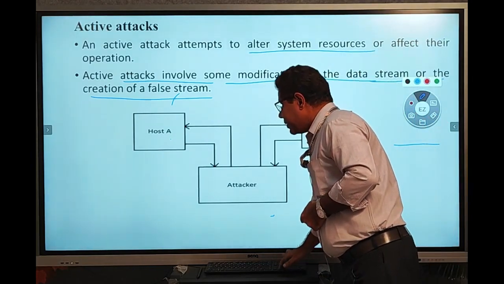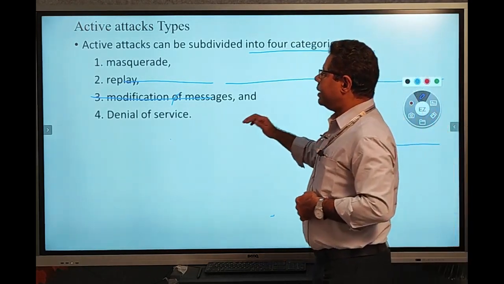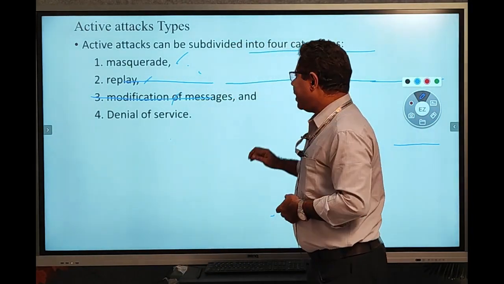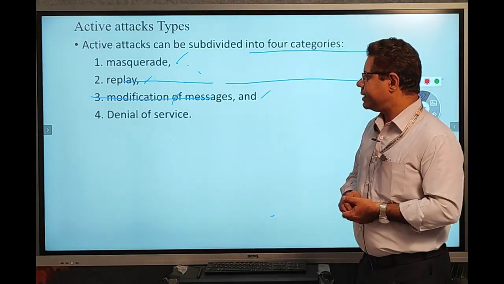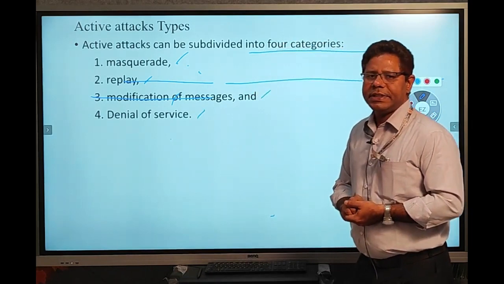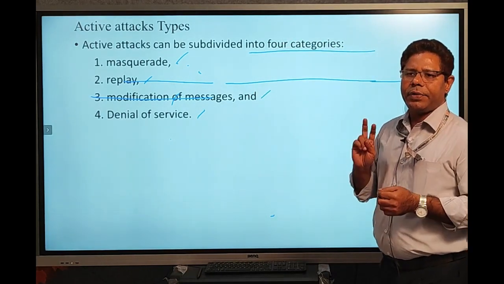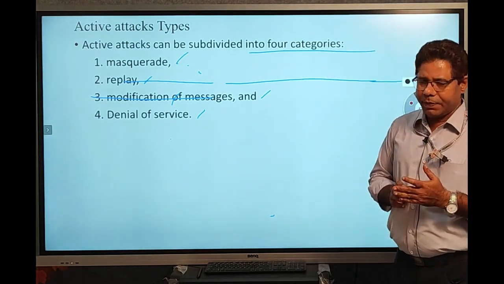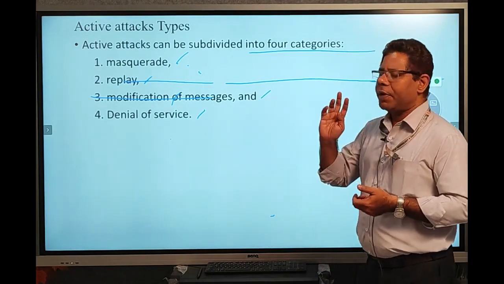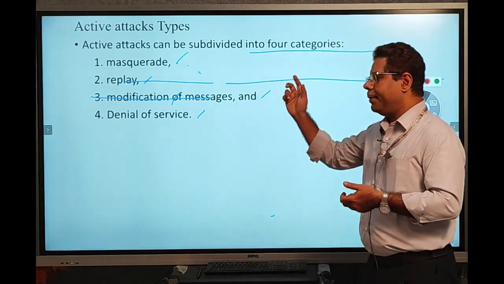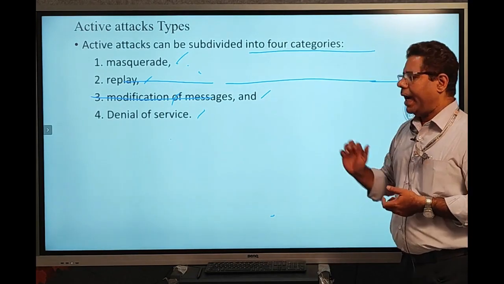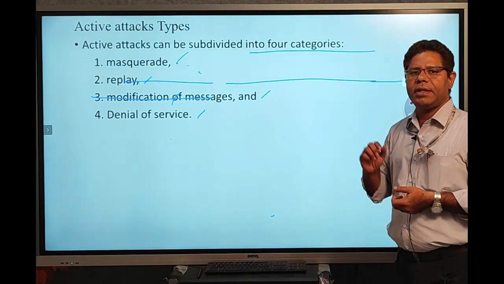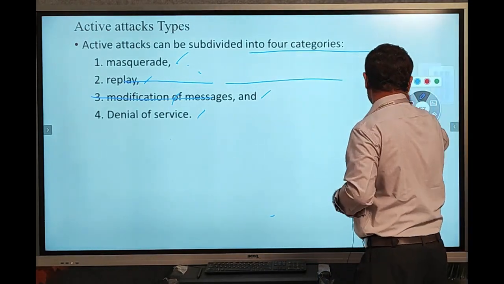In active attacks, you have 4 types. One is the masquerade attack, second is the replay attack, third is the modification of messages, and fourth is denial of service. In passive attacks, we have 2 types: release of message contents, and the second one is traffic analysis. Now we can see one by one what release of message contents is and what traffic analysis is.